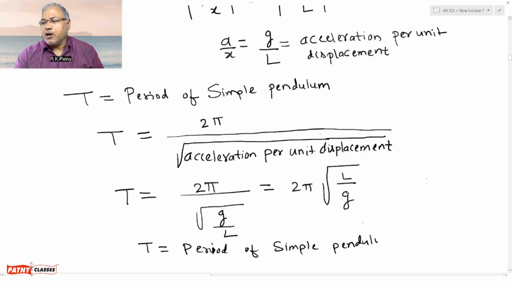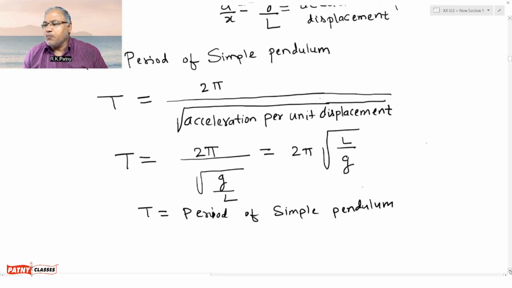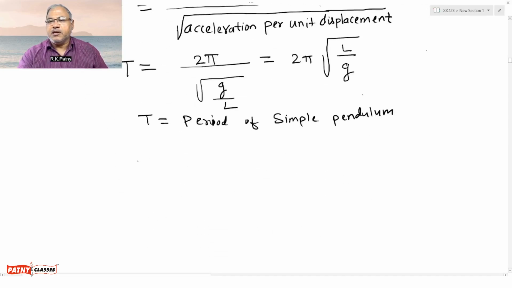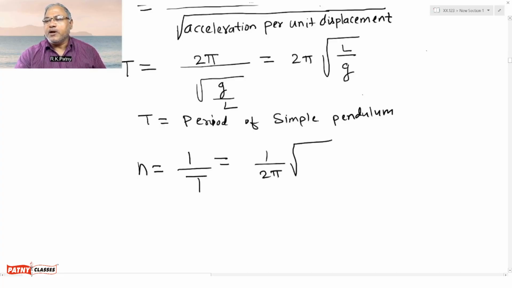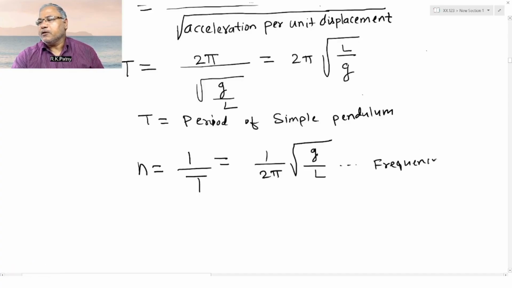And now if you wish to find frequency of simple pendulum, then how to find that? That can also be obtained very easily. The reason is the frequency is reciprocal of period, so n equals 1 upon T, that is equal to 1 upon 2 pi multiplied by square root of g upon L. So this gives the frequency of oscillation of simple pendulum.